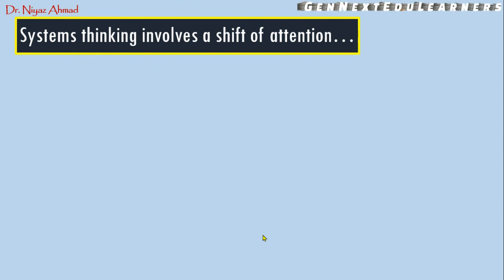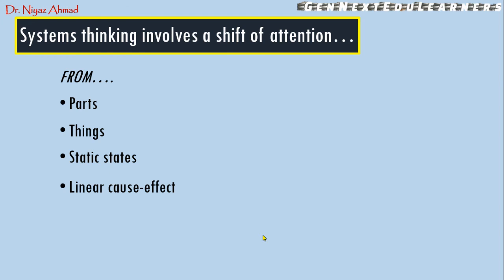Systems thinking involves a shift of attention. Generally we shift our attention towards parts. Initially, in the systems approach, we were concentrating on the parts, on the things, and those parts are static states, and we normally see linear cause and effect relationships or interactions, and generally we try to solve problems through control mechanisms.